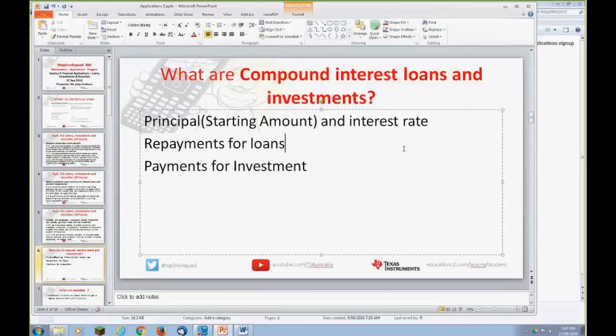So what are compound interest loans and investments? We have a starting amount of money. Either we've invested it to start or we've borrowed it. There's an interest rate involved, normally quoted annually, but it can be calculated at different rates, daily, monthly, fortnightly, depending on the situation. And there are payments for investments and repayments for loans. So there's a different use of language depending on what you're doing.